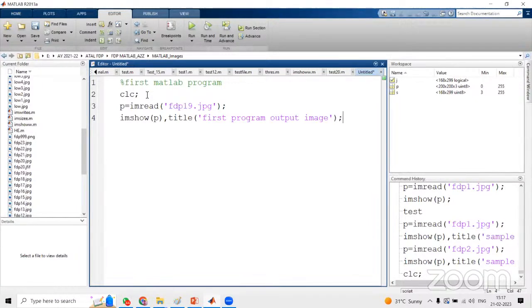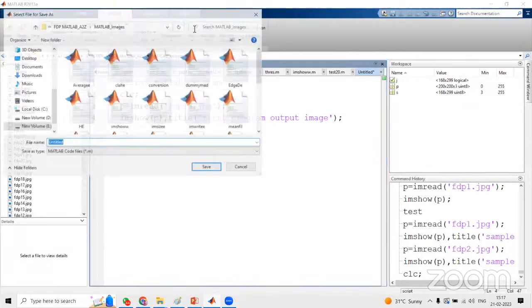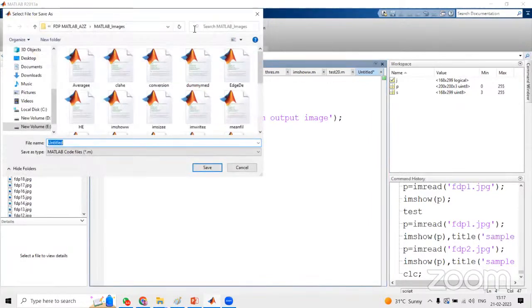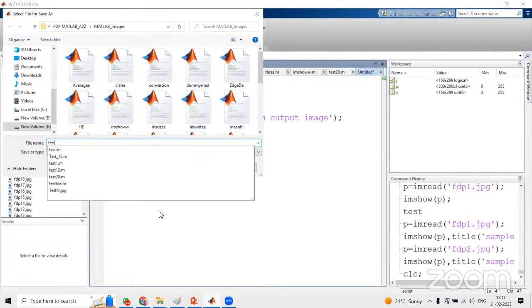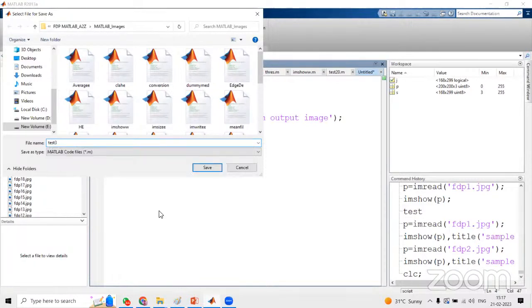Now we have to run this program. Here you can see the run button at the top of the editor. Just click run, and automatically it will ask us to give a name for the program. Let us assume test 1. Already test 1 is there. Let us assume test 3. So test 3. Always the MATLAB program extension is .m.